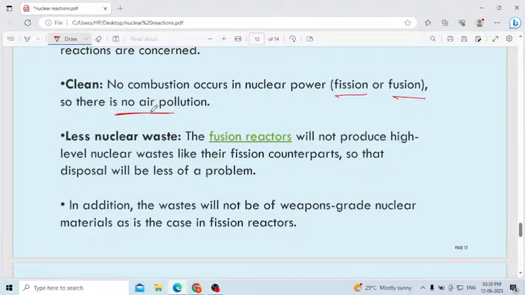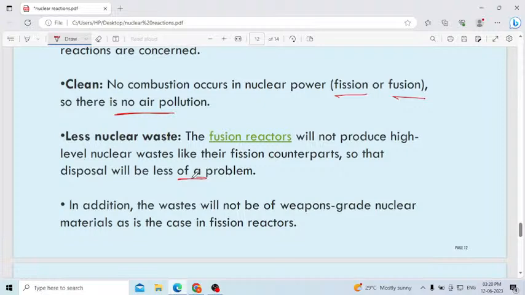Less nuclear waste. Fusion reaction will not produce high level nuclear waste like their fission counterparts, so disposal will be less of a problem. In addition, the waste will not be of weapon grade nuclear materials as in the case of a fission reaction.